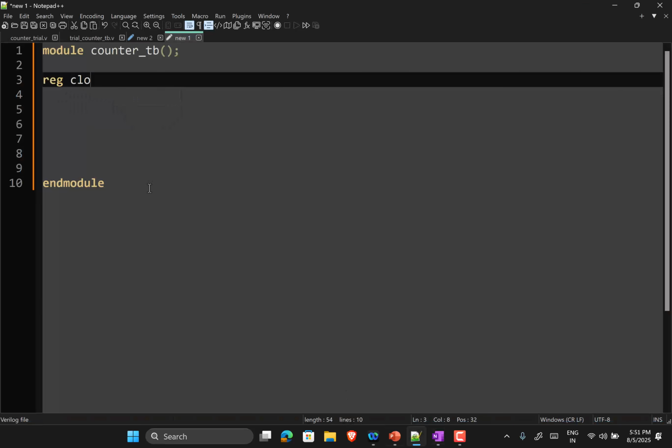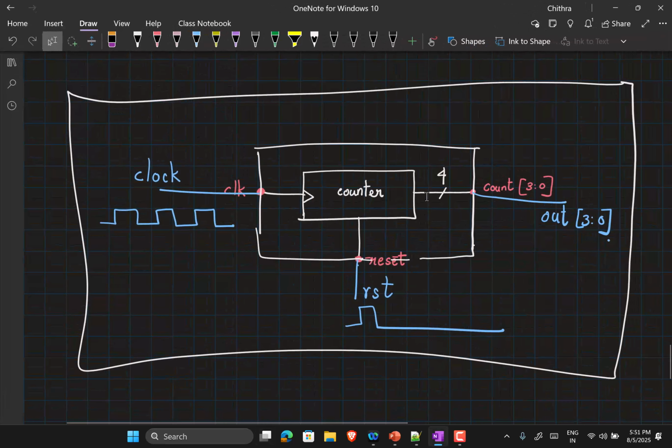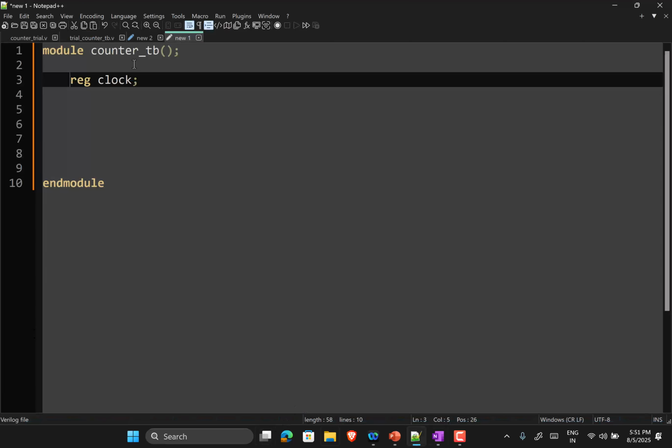So I say reg clock. What about reset? Same idea that I described earlier. So I'll make reset also a register.